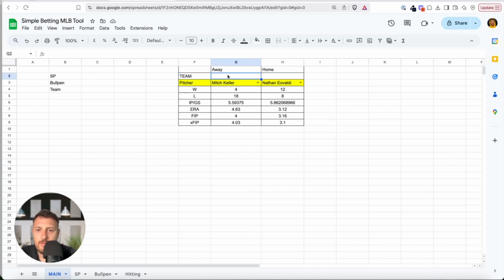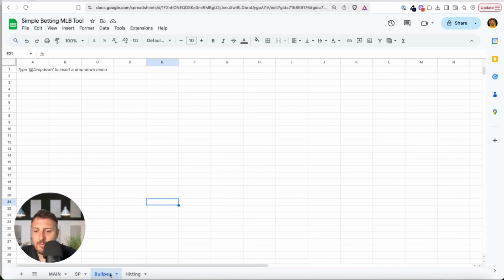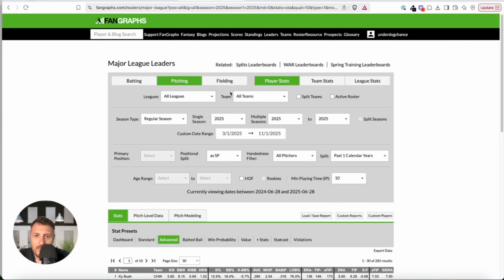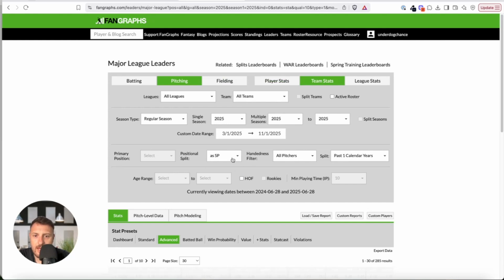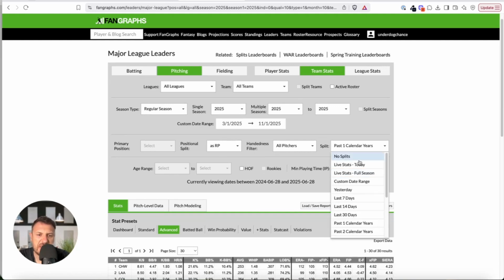Okay. The next thing, we will use team numbers for hitting and bullpen. Let's start with hitting, for example, or let's start with bullpen first. I will go back to FanGraphs. I will use pitching. I will use team statistics. I will use only relief pitchers, which basically means bullpen. And in this case, let's say I will use this calendar year. So let's say last 30 days.